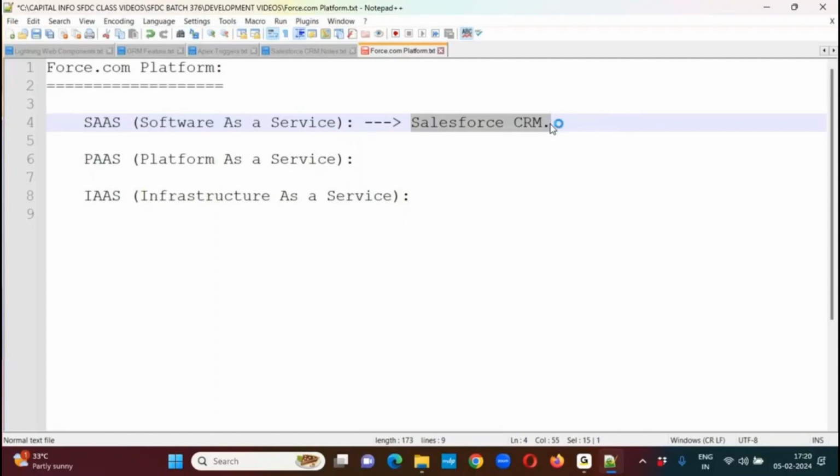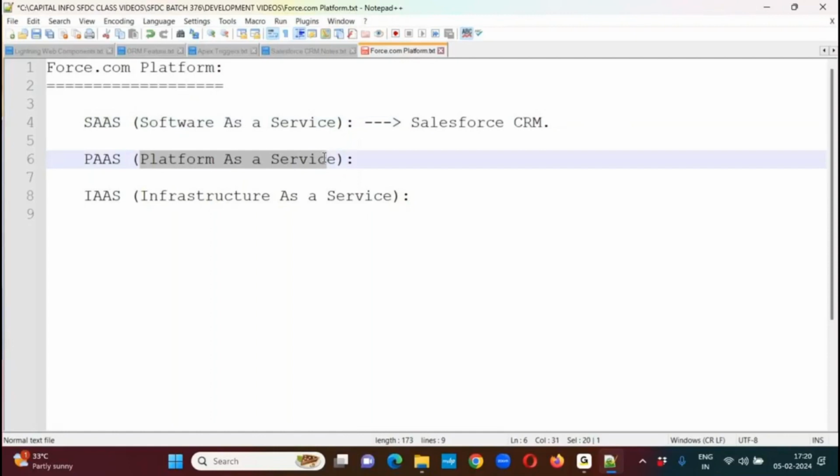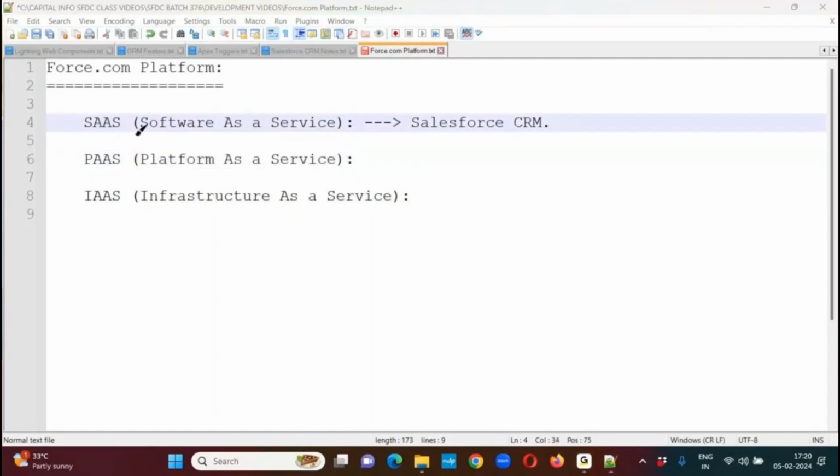To overcome those limitations, those drawbacks, we use the feature called the Force.com platform. Because we already know Salesforce is not only introducing ready-made software; Salesforce introduced that CRM along with a platform also, called the Force.com platform. Now, here you can raise a question: what drawbacks do we have in Salesforce CRM? Why should we go for the Force.com platform?